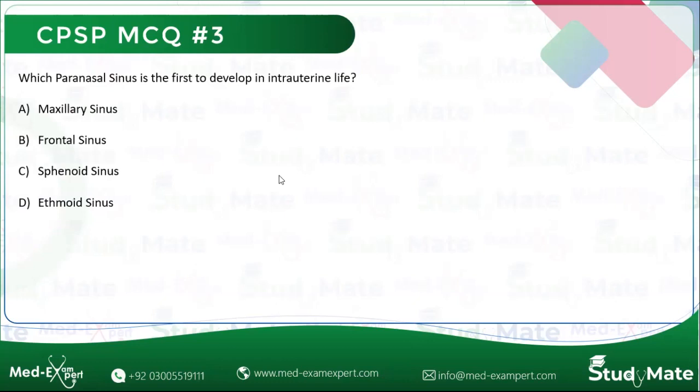Okay, so the third CPSP MCQ is which paranasal sinus is the first to develop in intrauterine life? A is maxillary sinus, B is frontal sinus, C is sphenoid sinus and D is ethmoid sinus. So whatever option you think is correct, please type it.